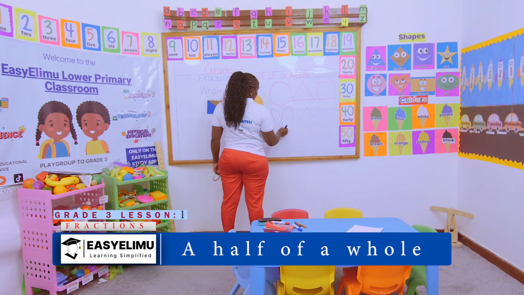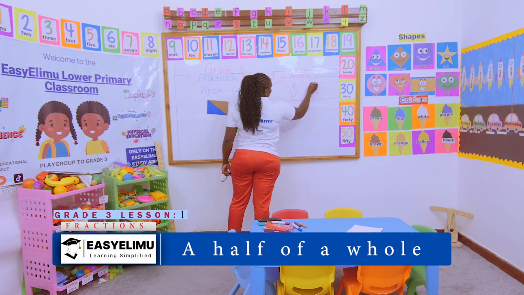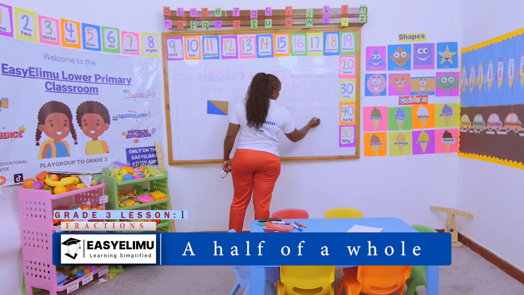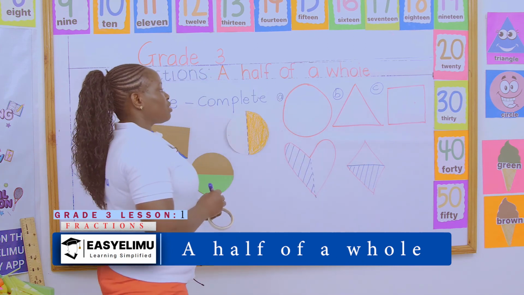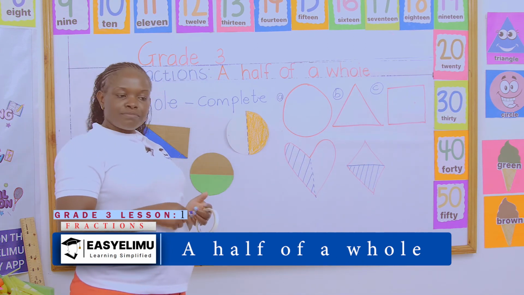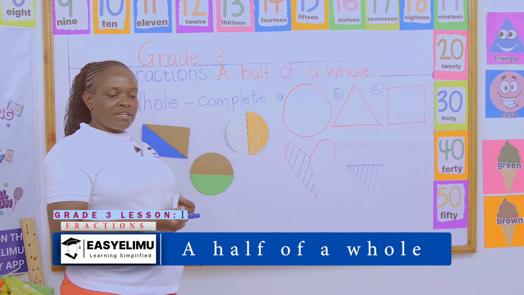That is my example. So you have the first one, the second one, and the third one to do in your book. This one you can decide to cut it like that into 2 equal parts, and you color 1 part. Any question up to there?